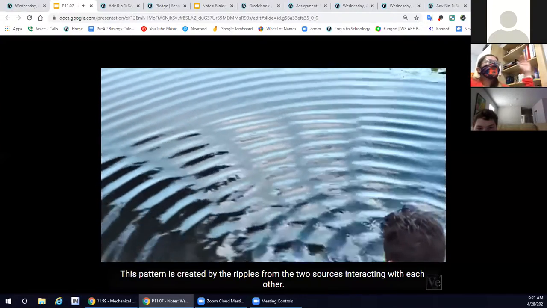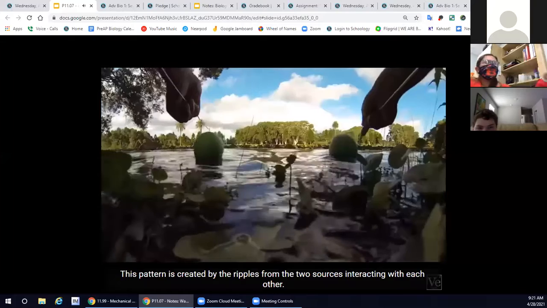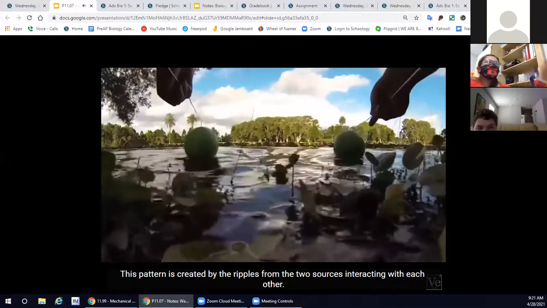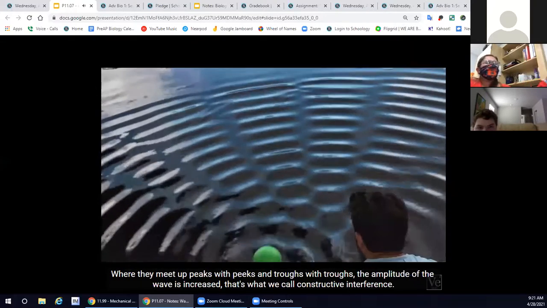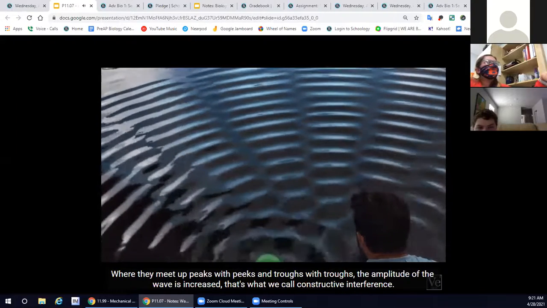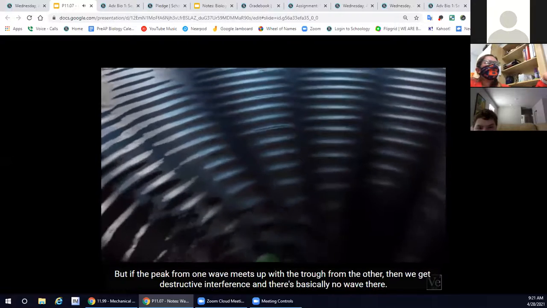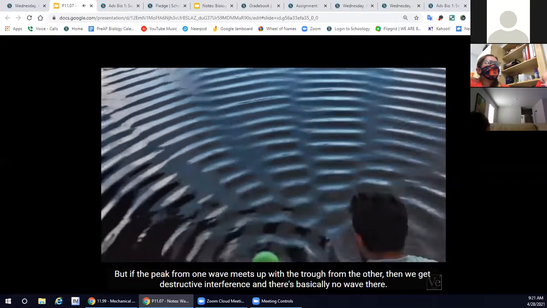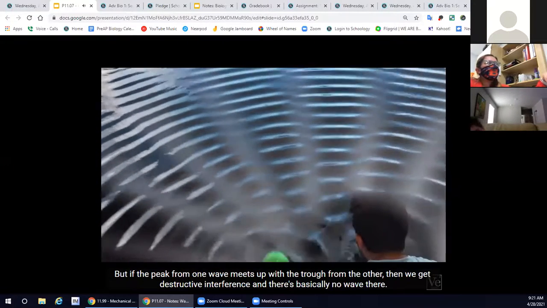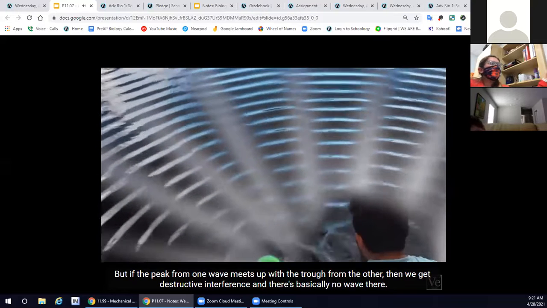But if I add a second source of ripples, then we start getting an interesting pattern. This pattern is created by the interference of the two sources. Where you see the blank lines, there's no waves there. The ripples are not interacting with each other. Where you see the waves meet up, peaks with peaks and troughs with troughs, the amplitude of the wave is increased. That's what we call constructive interference. But if the peak from one wave meets up with the trough from the other, then we get destructive interference, and there's basically no wave there.